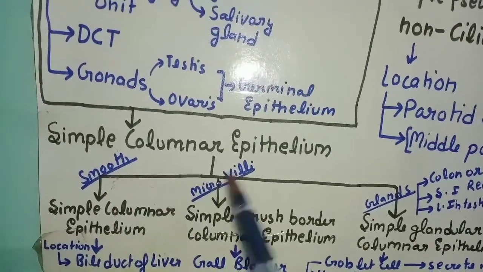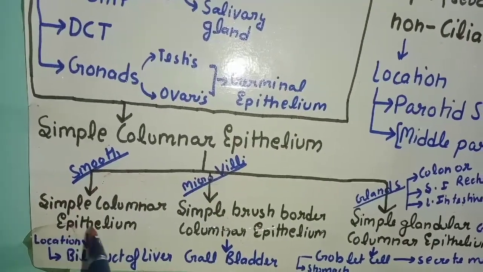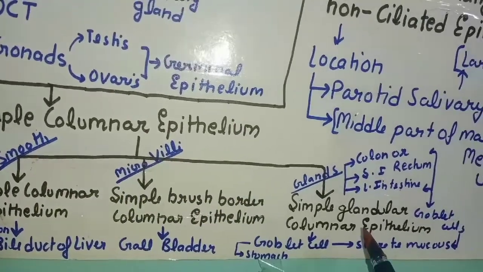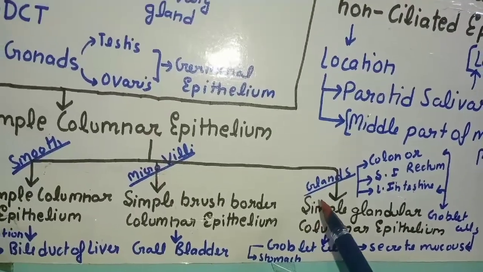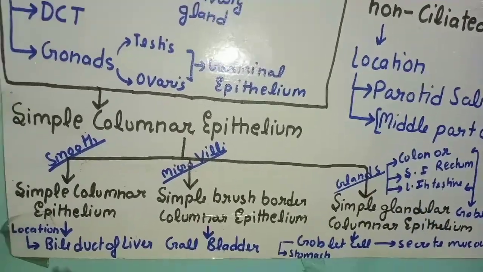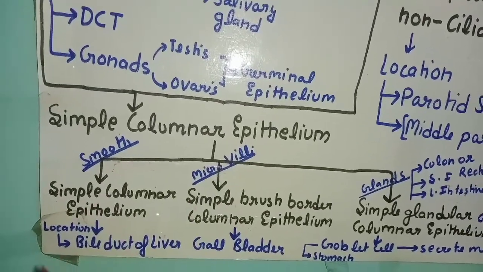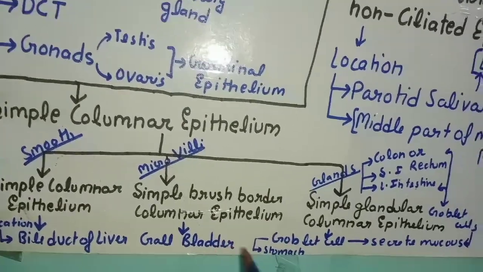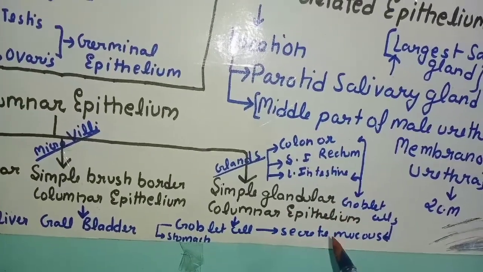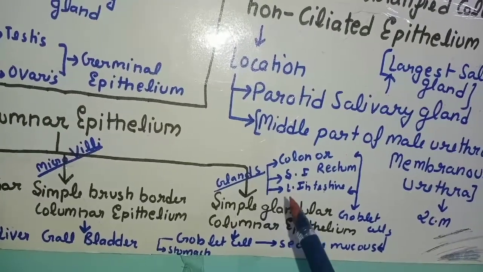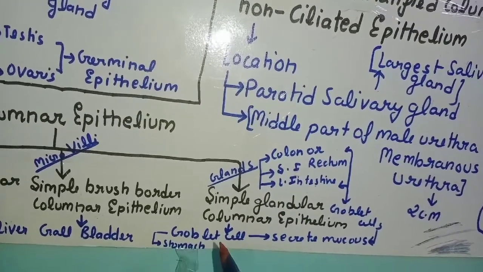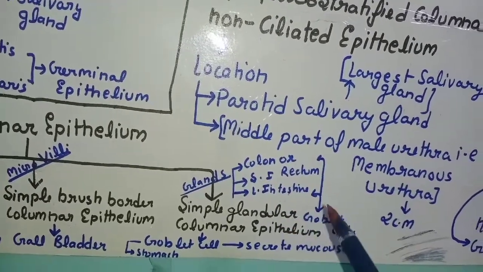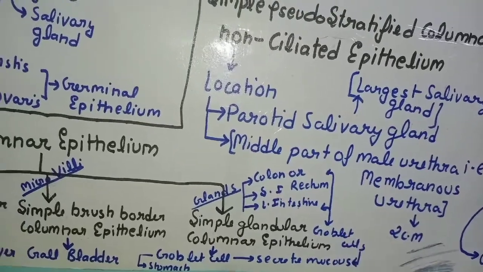Now coming to simple columnar epithelium, it is of three types: simple columnar epithelium which is smooth, simple brush border columnar epithelium which contains microvilli, and simple glandular columnar epithelium which is a part of a gland. The simple columnar epithelium location is the bile duct of liver, the simple brush border columnar epithelium location is the gallbladder, and the simple glandular columnar epithelium location is basically glands, like in the stomach, where goblet cells secrete mucus, and in the colon, small intestine, large intestine, rectum, basically goblet cells.